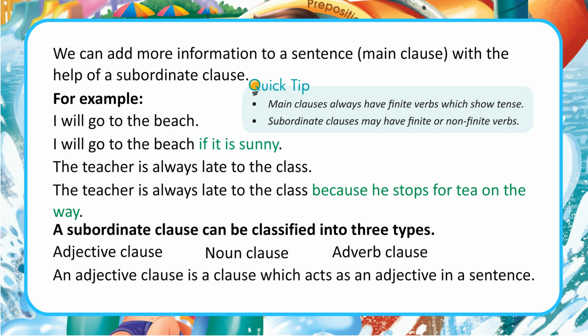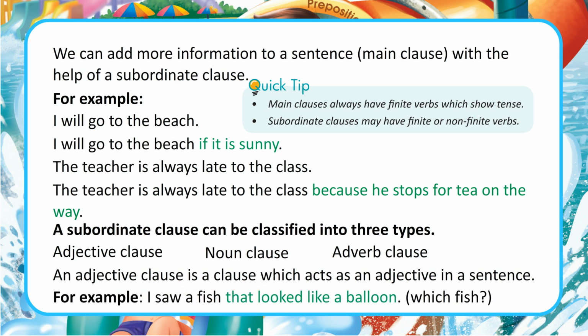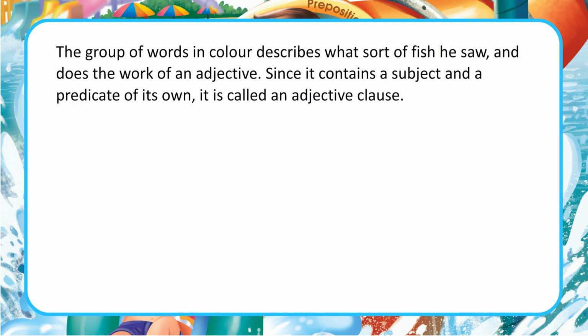An adjective clause is a clause which acts as an adjective in a sentence. For example, I saw a fish that looked like a balloon. Which fish? The group of words in color describes what sort of fish he saw, and does the work of an adjective. Since it contains a subject and a predicate of its own, it is called an adjective clause.